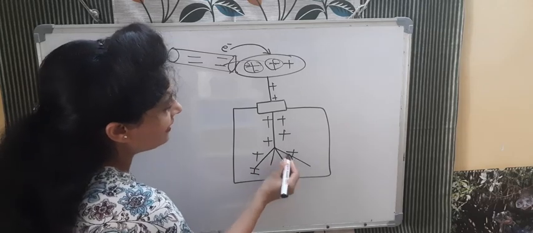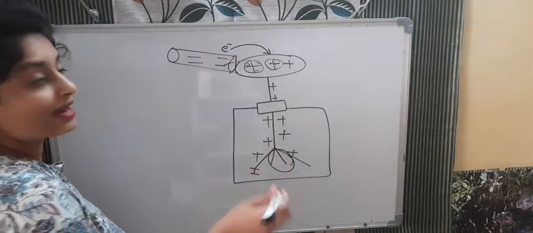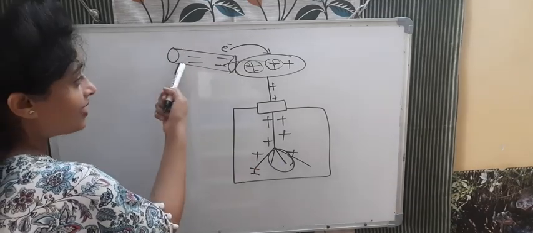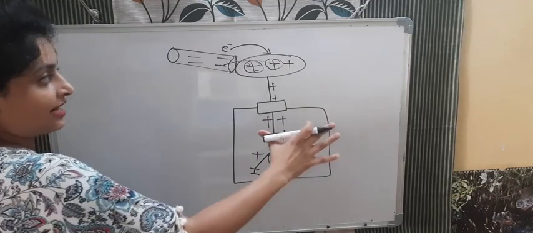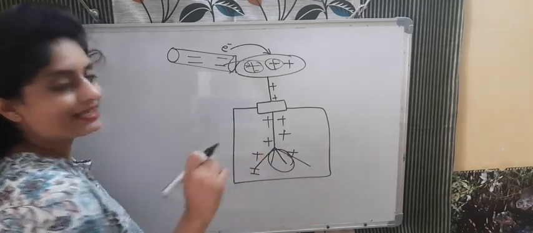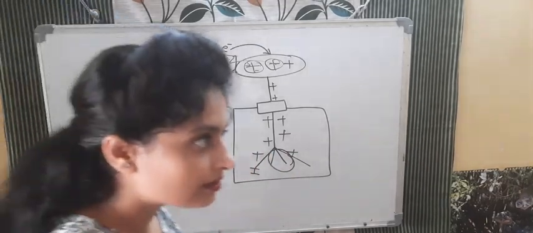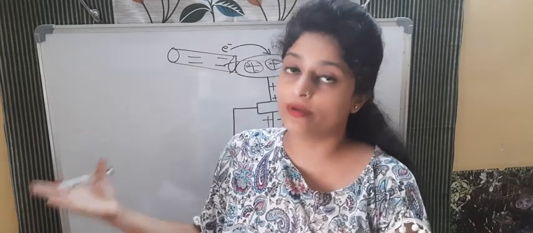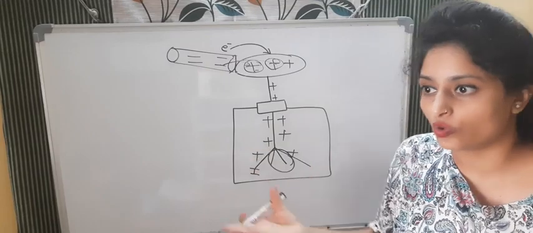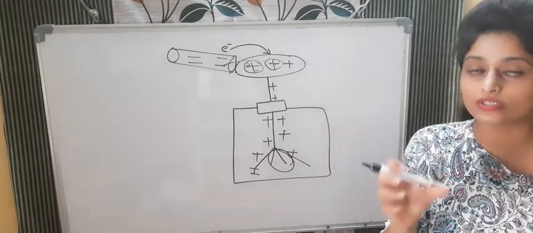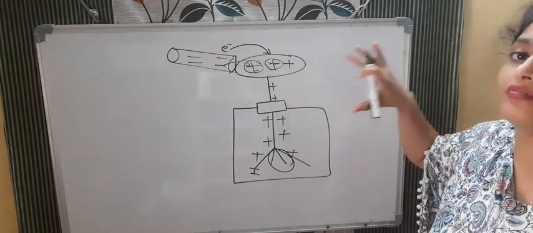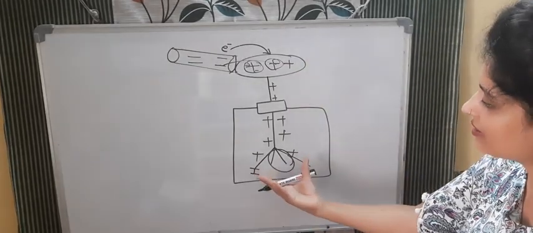So we can say, by the charge on this rod, we can tell what kind of charge is on the electroscope. When we are touching a charged electroscope with a negative rod, and the leaves are coming nearer, what kind of charge is it? Positive. Simply, if we have any gold leaf electroscope, we touch it with a negatively charged rod, and the gold leaves come closer to each other, it means it was positively charged. That's why they are coming near to each other.